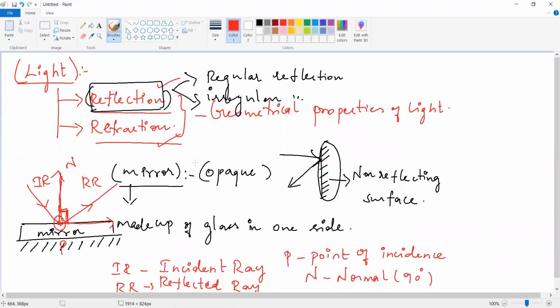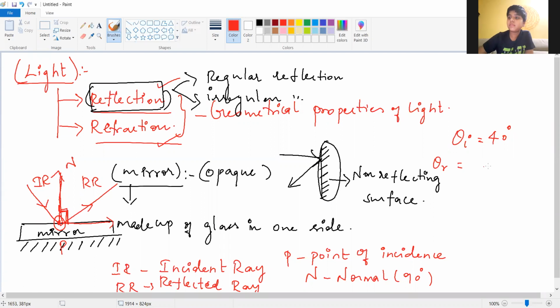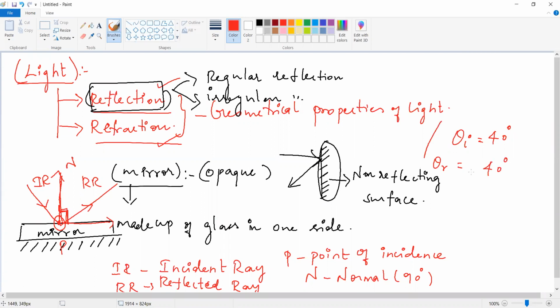Now theta I and theta R. What are theta I and theta R? Angle of incidence, angle of reflection. Very good. Theta I means angle of incidence. If it is 40 degrees, theta R is equal to what? 40 degrees. It is the same, because this is the law of reflection: theta I is equal to theta R. If it is 40 then this is also 40. If it is 30 then this is also 30. So there is no variation between the angle of incidence and angle of reflection.